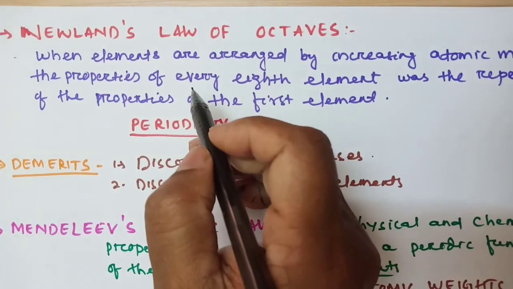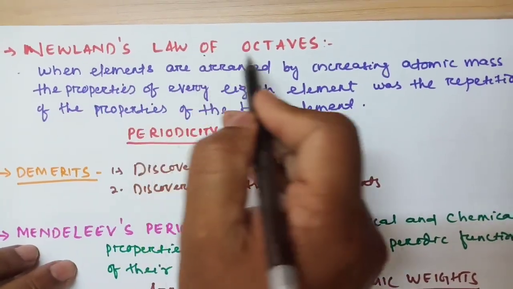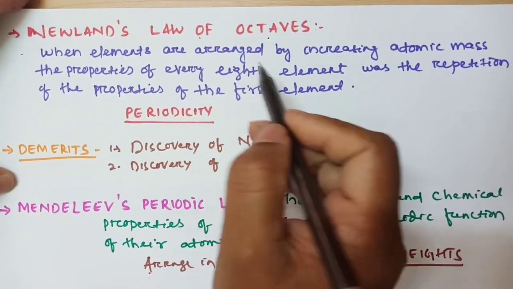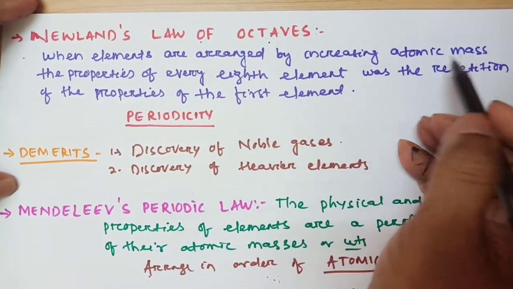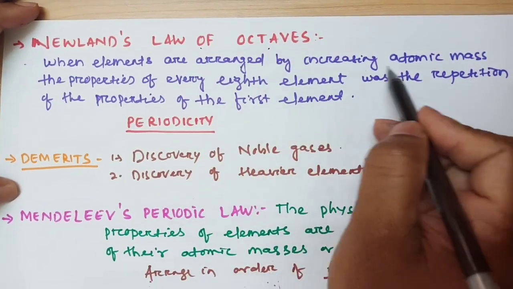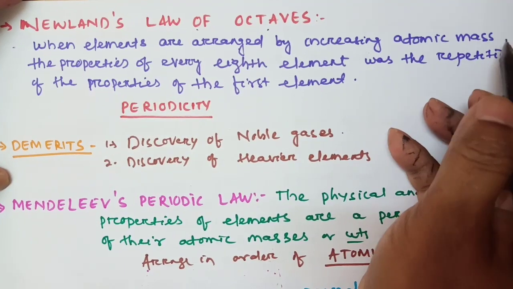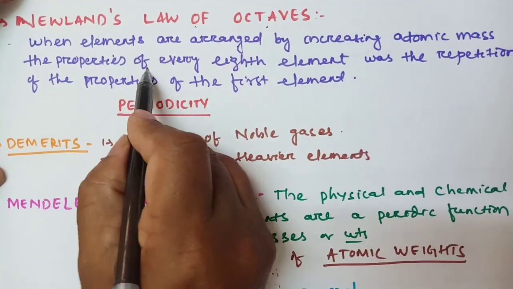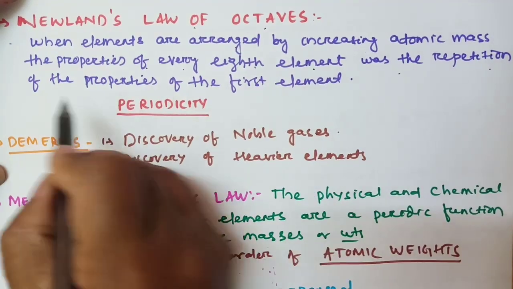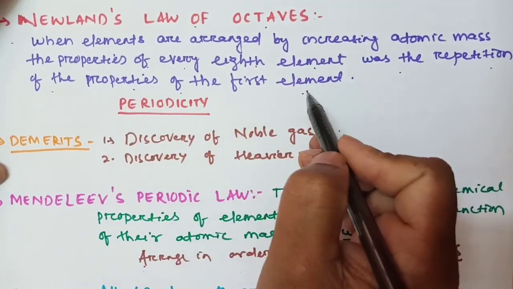Okay, let's come to another scientist, Newlands. He also tried. That is called Newlands' law of octaves. He arranged elements in increasing order of atomic weights. So what is the law? When elements are arranged by increasing atomic masses or atomic weights, the properties of every eighth element were a repetition of the properties of the first element.